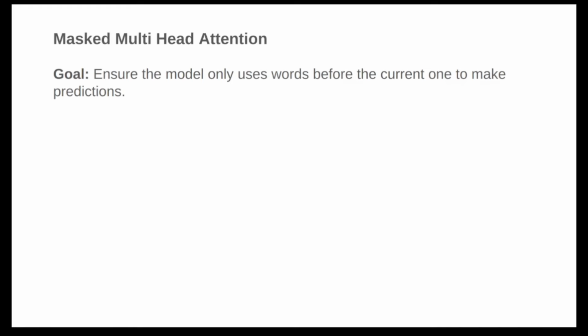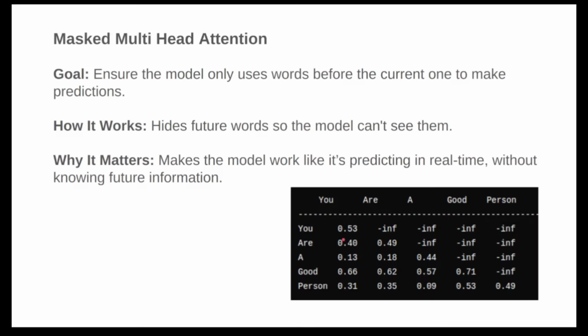To achieve this, we apply a mask by setting certain positions to negative infinity. You can see here, when we are training, we don't want U to see the R, because it's supposed to be predicting the R. We are not training with these two things. That's why we don't want these positions to interact with each other, and we set them to minus infinity. In this way, the model can only attend to the previous words, not the future ones.